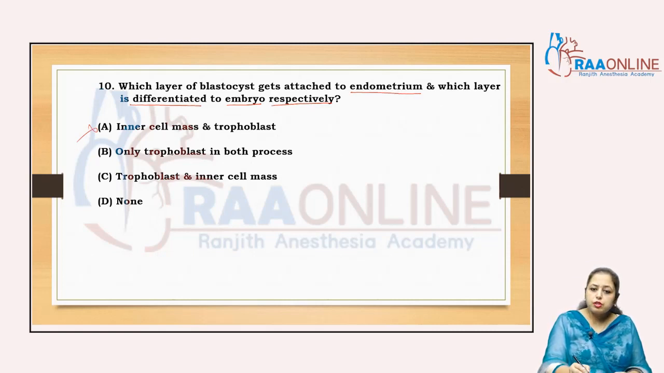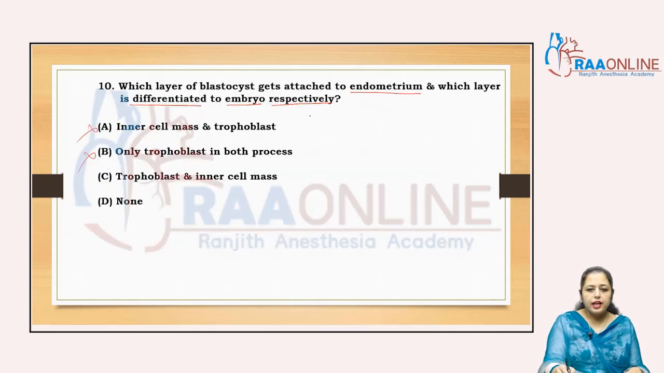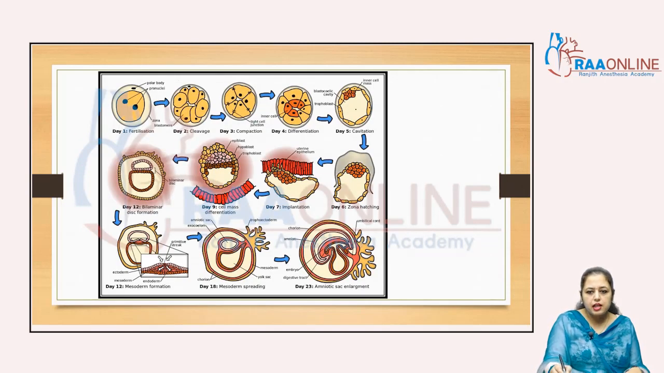Then only trophoblast in both processes? No, this is not correct. And what will happen, you can see here, right? In both diagrams, the trophoblast is attached with the uterine epithelium, right? These are the trophoblast cells, which are attached with the uterine epithelium, right?